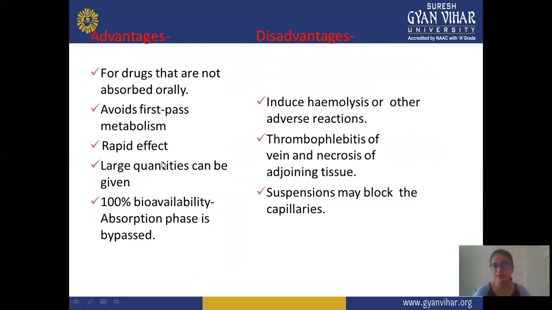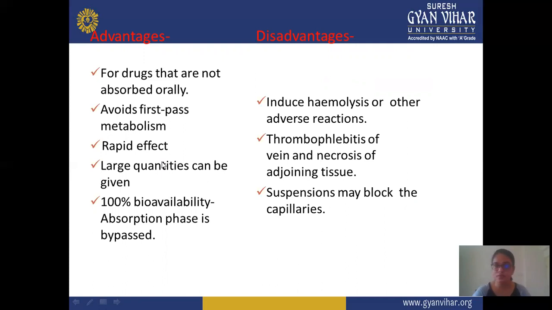Next, advantages and disadvantages of this route. For drugs that do not absorb orally, you can use this parenteral route, and you avoid the first pass effect, or first pass metabolism. There is rapid effect, and a large quantity can be given. It has 100% bioavailability, as the absorption phase is bypassed.